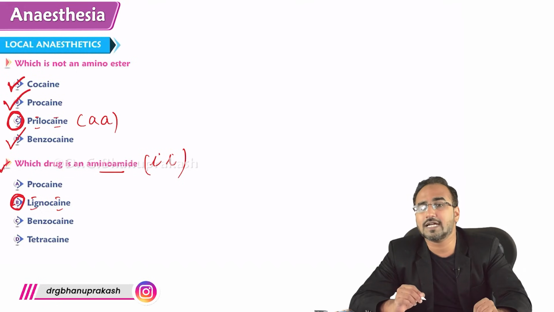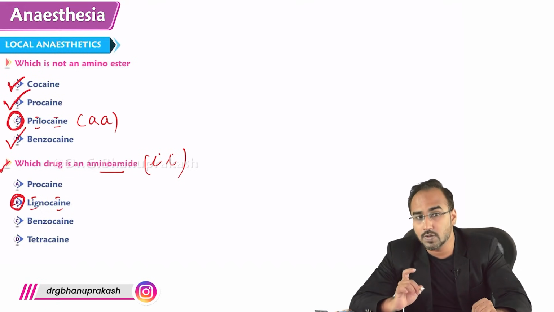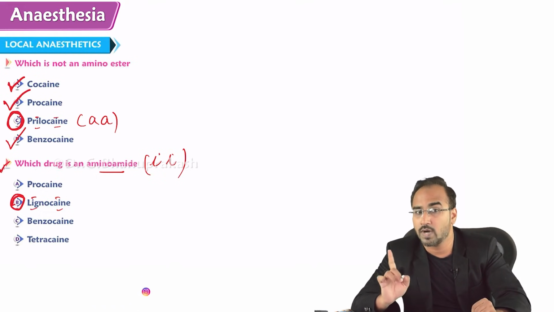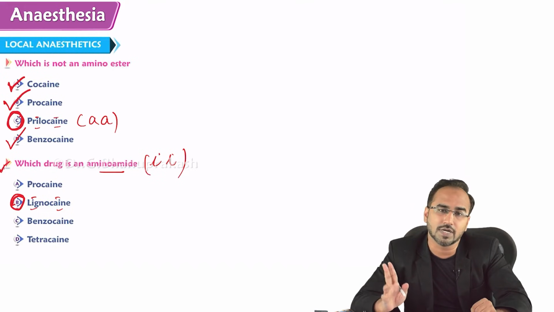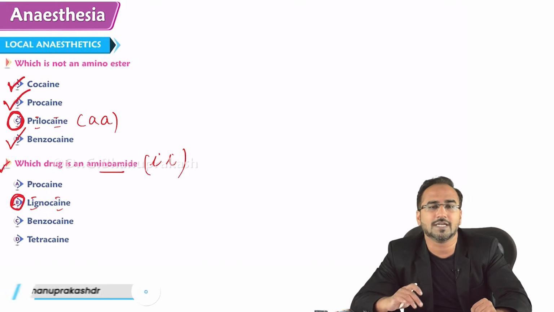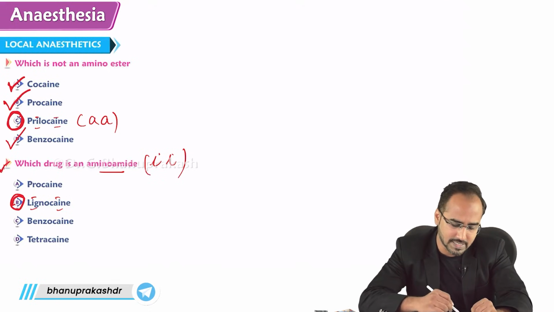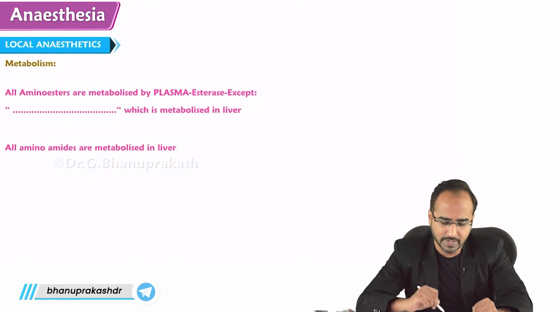So remember, this is regarding the classification of local anesthetics. So local anesthetics are classified into two categories. One is called amino ester, other is called amino amide. Amino ester, that is, single I. Amino amide means two I's are there, right?